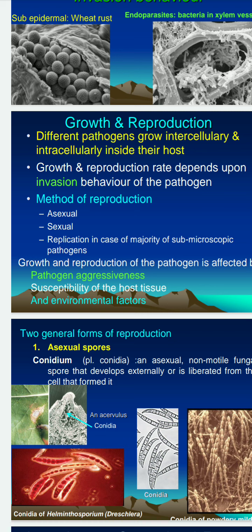Methods of reproduction: it may be asexual reproduction, sexual reproduction, or replication in the case of microscopic pathogens. After entering the host, in ectoparasitic and endoparasitic cases, these pathogens multiply themselves; this process is reproduction.